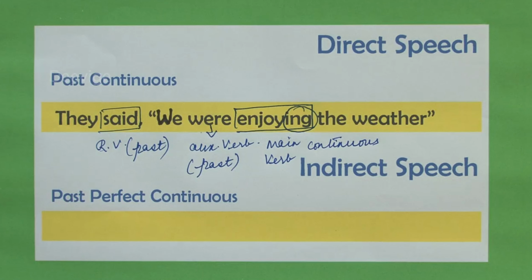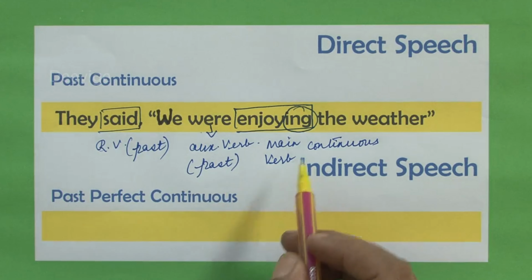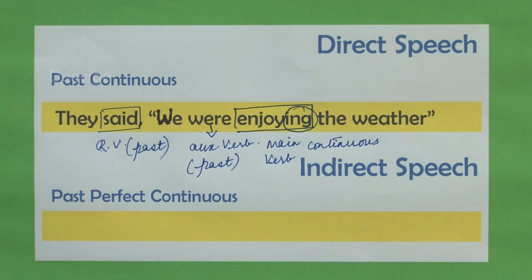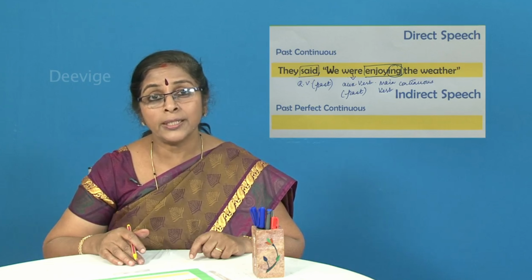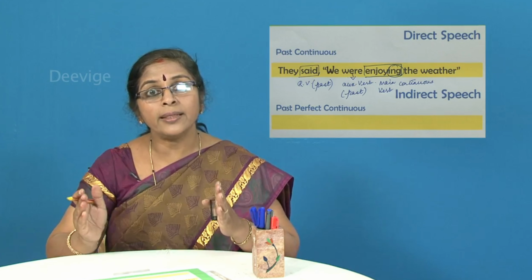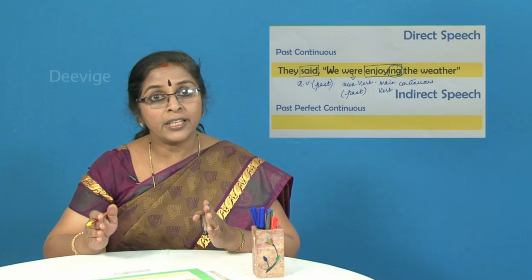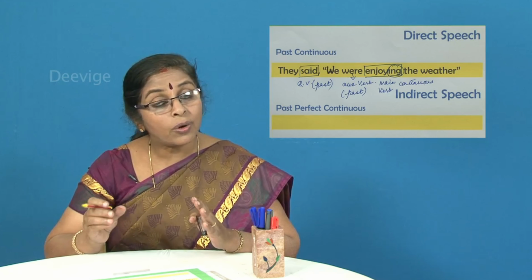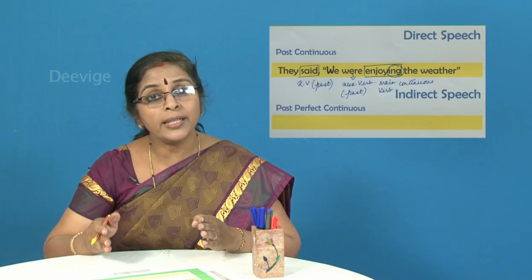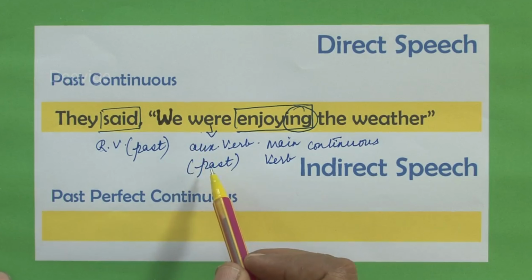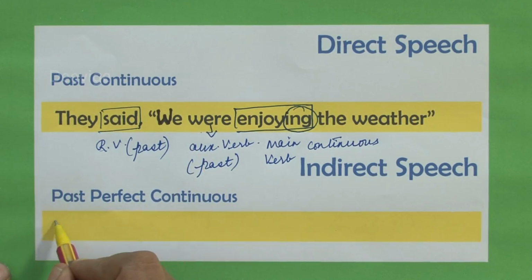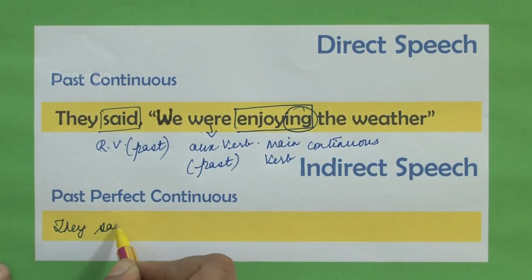Continuous. Okay. So what is the tense of the sentence, students? It is in past continuous. So the tense of the whole sentence that has been given to us in the direct speech is past continuous. So recall the rules, students. We have already discussed the rules, right? If the sentence in the direct speech is already in the past tense, then it has to change to past perfect, right? So how are we going to change this? It is going to change to they said that.